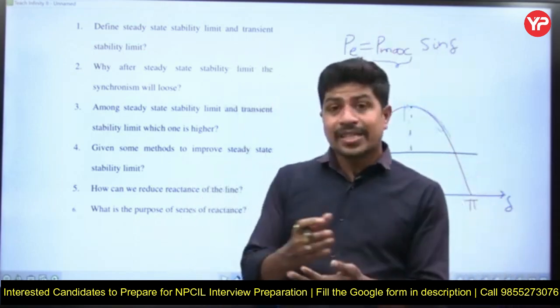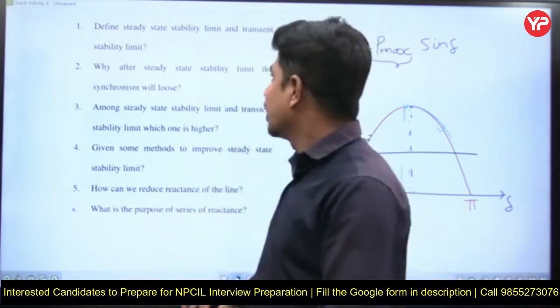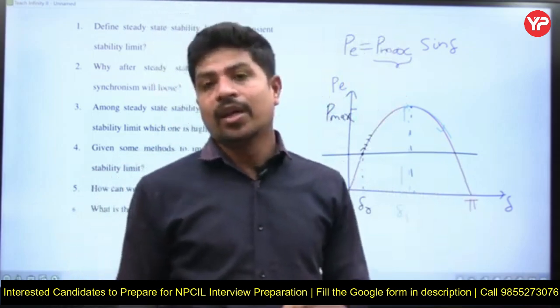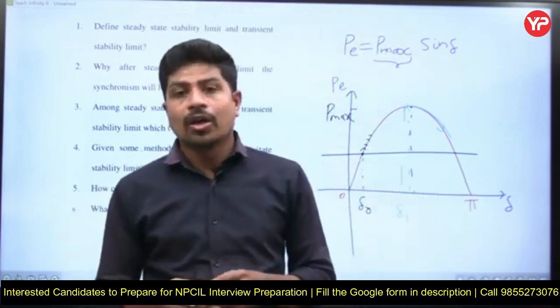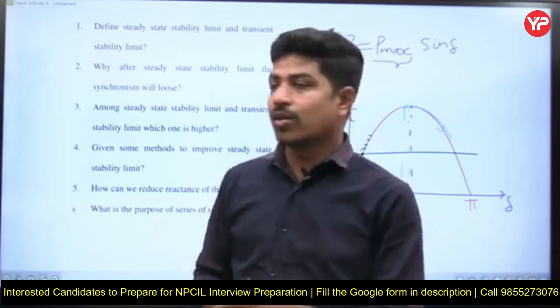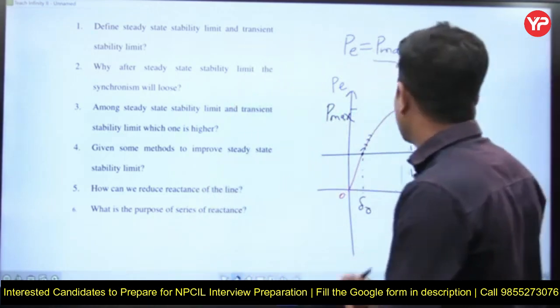That is the difference between steady state stability limit and transient stability limit, right? The steady state stability limit is more than the transient stability limit. In steady state you have more limit, but in transient the limit is less.